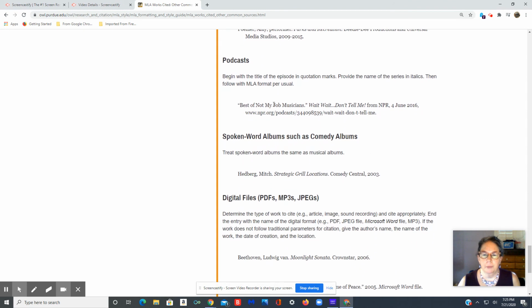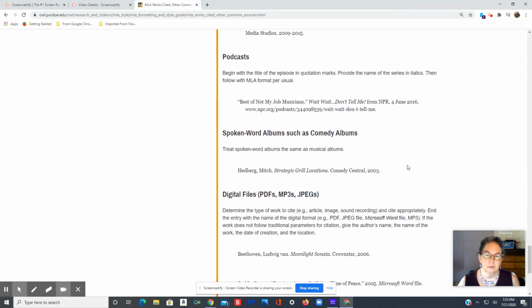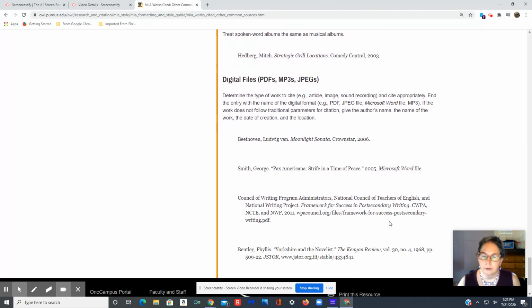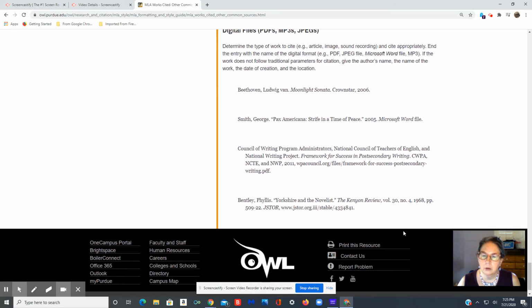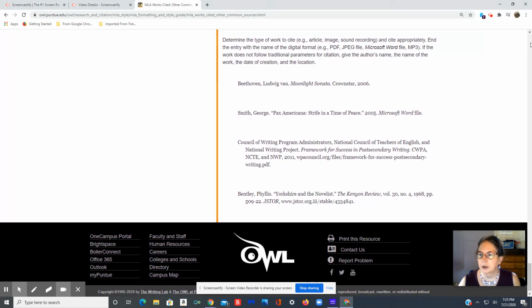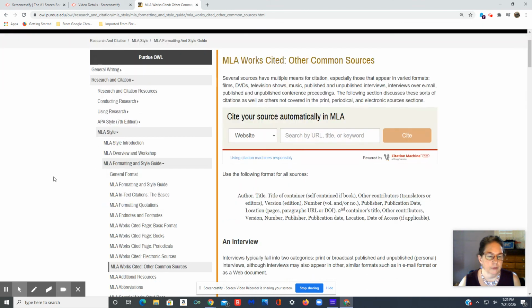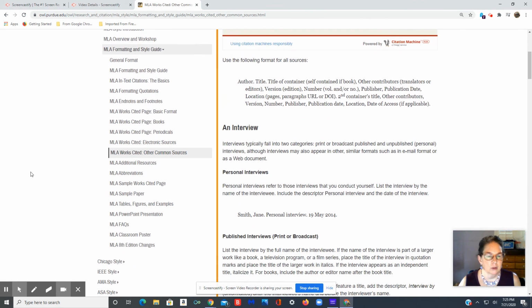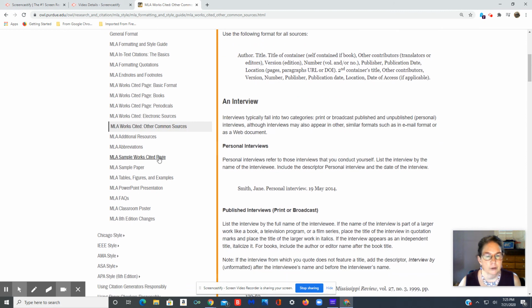You can cite a podcast or a digital file. There's some music. Okay. So there's always a format for anything you want to cite, no matter what it is. Okay, let's look at the sample page.